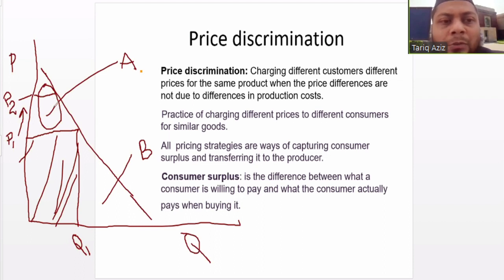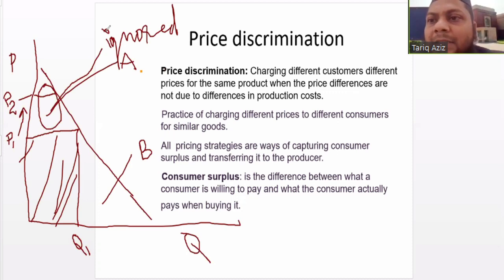So this region is being ignored. If the firm sells only at a single price, it is foregoing an opportunity for making more profit. In other words, it is not able to exploit this region A.